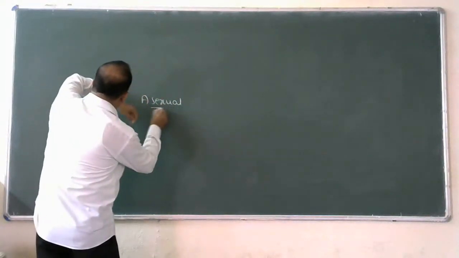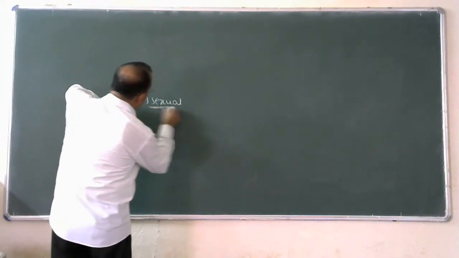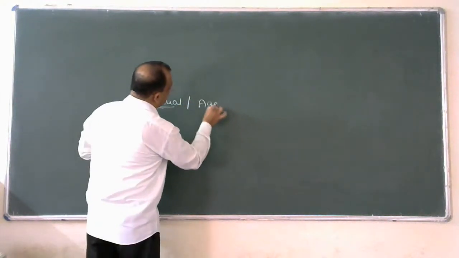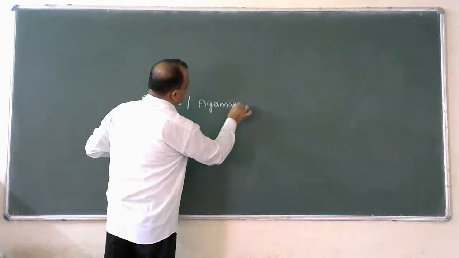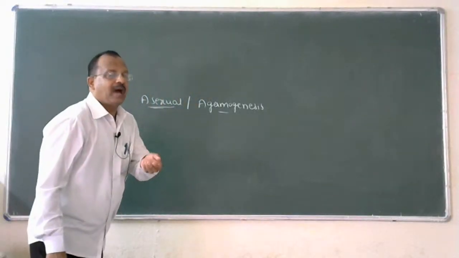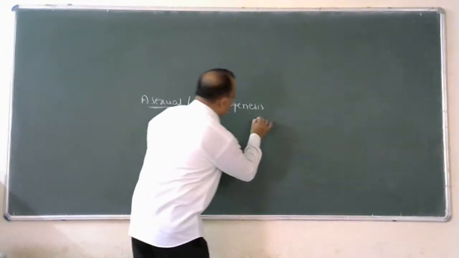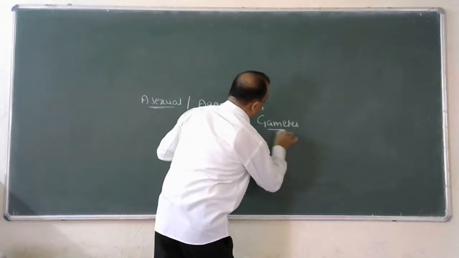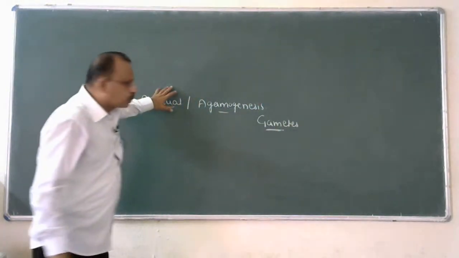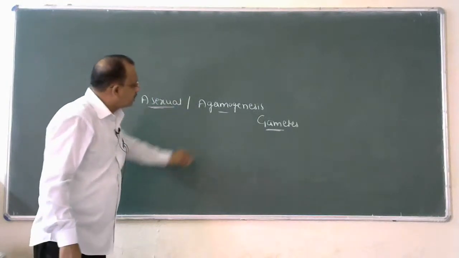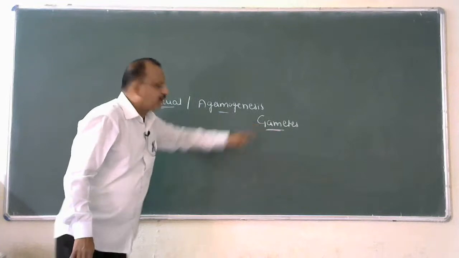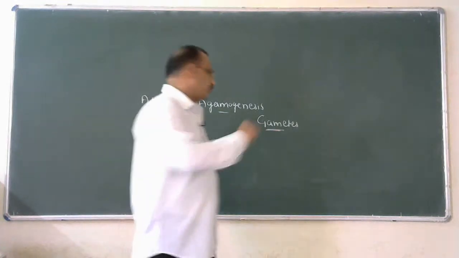Asexual reproduction is also called agamogenesis. Agamogenesis means gametes are not produced.